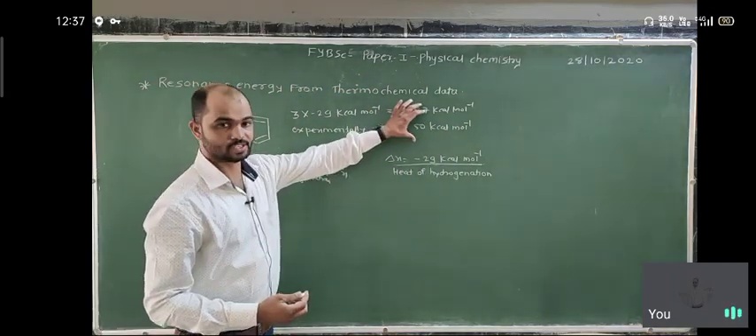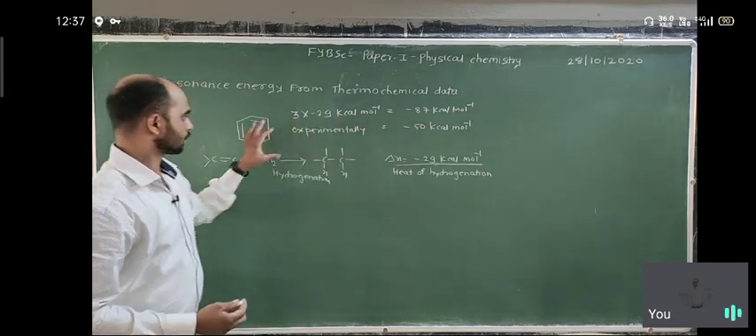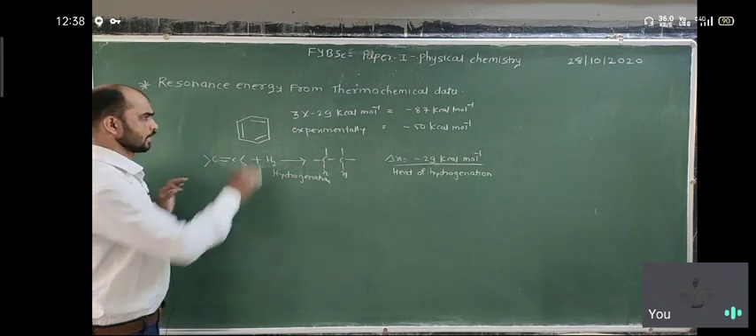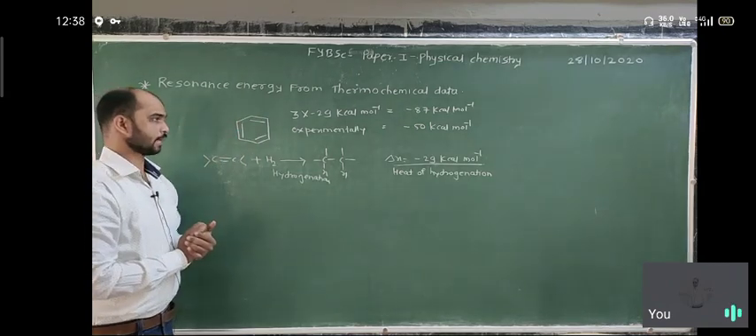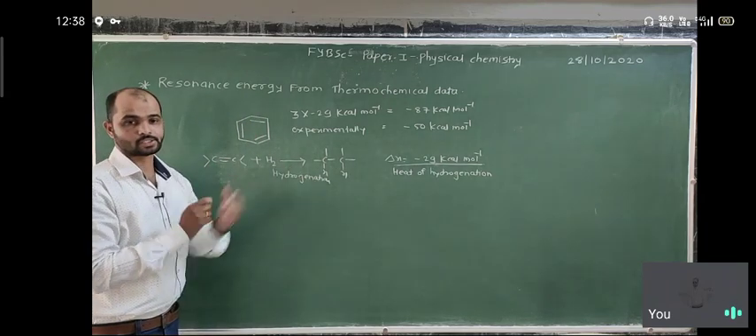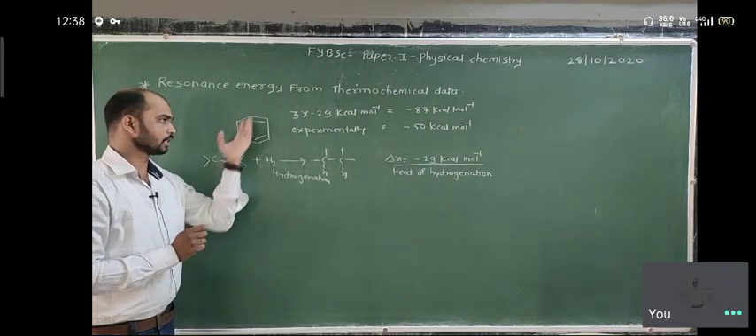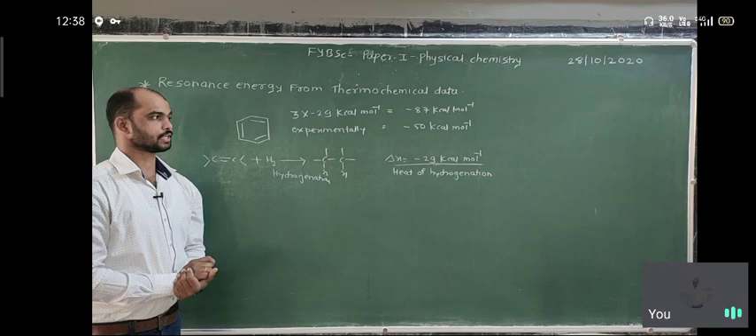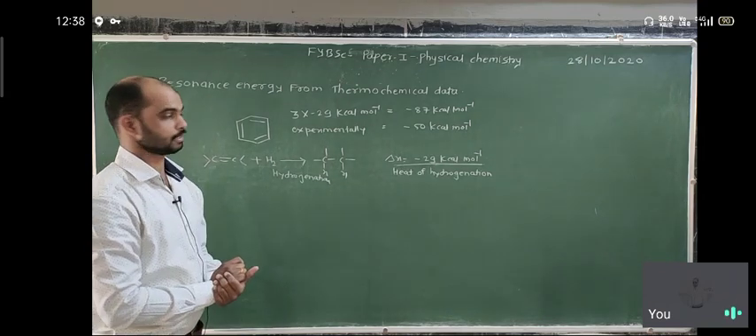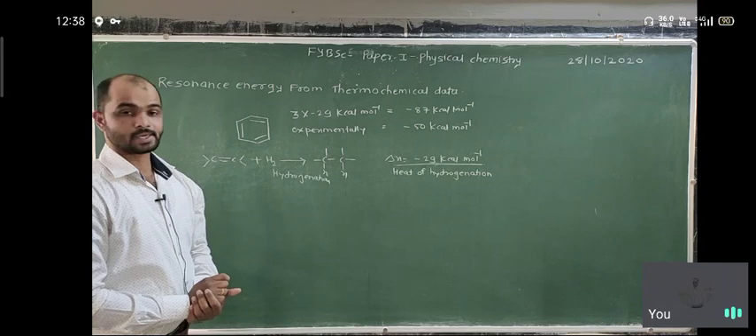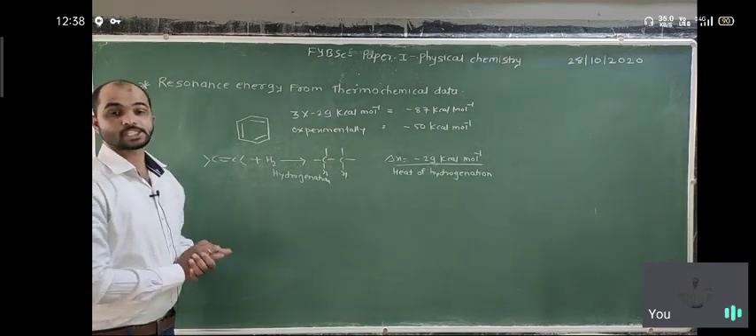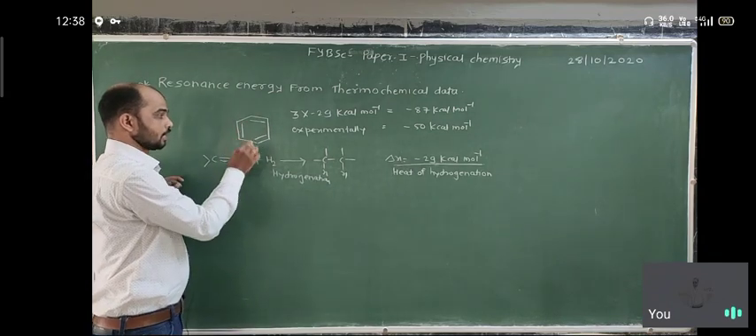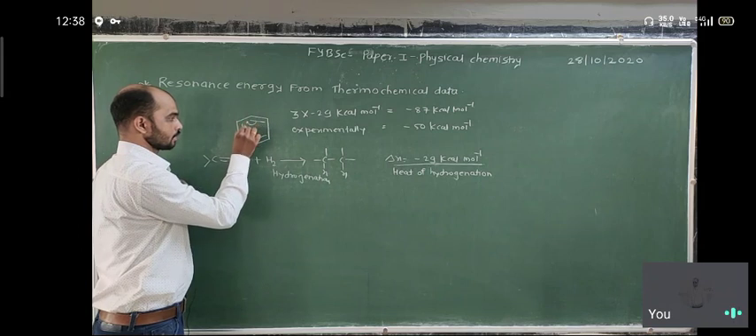That means there is a difference between the two energy states. If we consider all the bonds localized, with no delocalization of bonds, then every bond should undergo a hydrogenation reaction. If all the bonds undergo hydrogenation, we expect minus 87 kilocalorie per mole as the energy. But here the energy is minus 50 kilocalorie, and benzene does not undergo addition reactions. That means there is no addition here, so the bonds are delocalized.